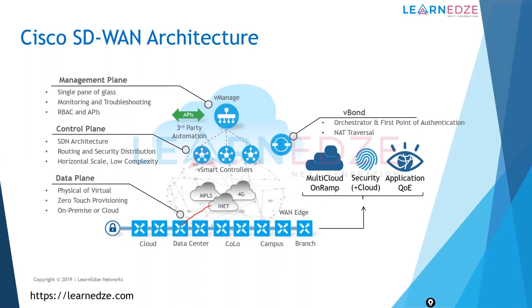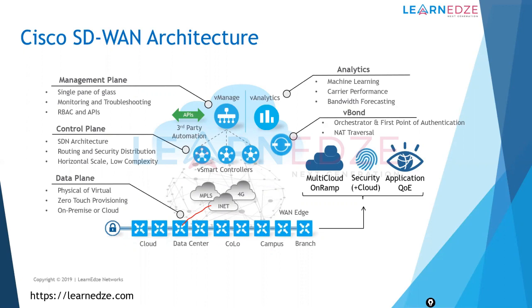Okay, and then we have another SaaS based platform which is called vAnalytics. vAnalytics is completely a SaaS-based platform directly from Cisco or Viptela. It is provided as a SaaS solution. There is no hardware or specific software platform or virtual platform that you can bring on-prem or in any of your cloud. If you are running within your private cloud, you cannot do that. You can subscribe to this directly only from Cisco itself.